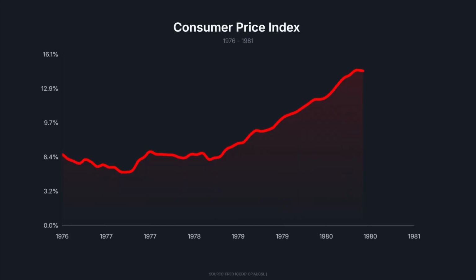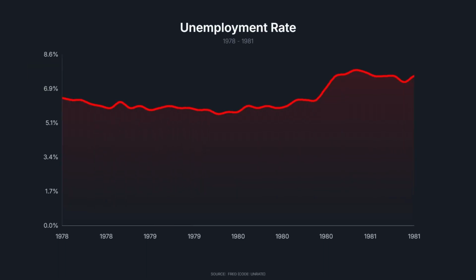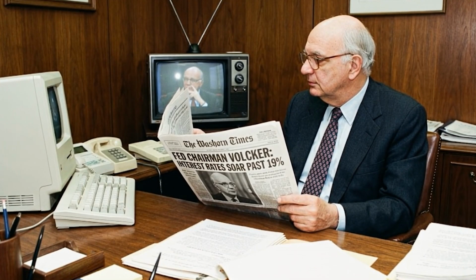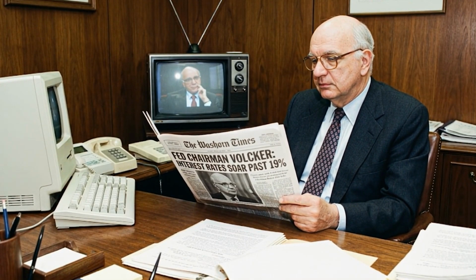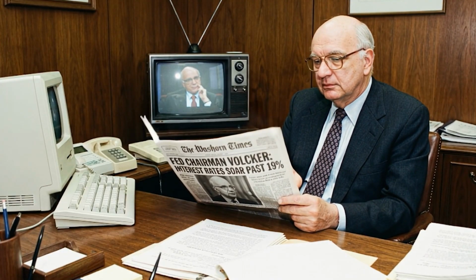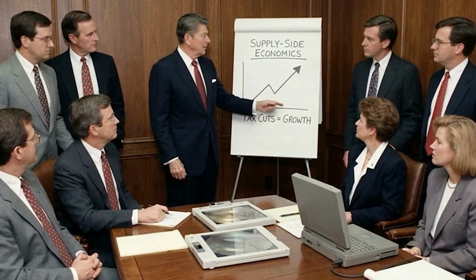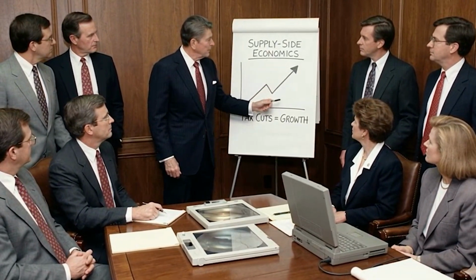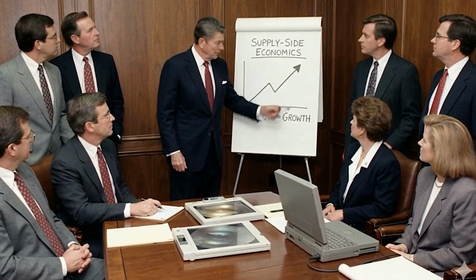Reagan took office facing stagflation. In 1980, inflation, measured by the CPI, peaked at 14.8%, eroding purchasing power. While unemployment remained stagnant at 7.5%, confidence in the dollar was at historic lows. The response was twofold. On the monetary front, the Fed chairman, Paul Volcker, raised the benchmark interest rate to levels above 19%, deliberately stifling the economy to kill inflation.